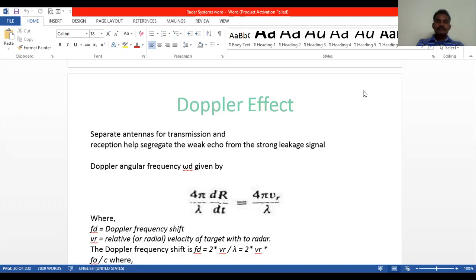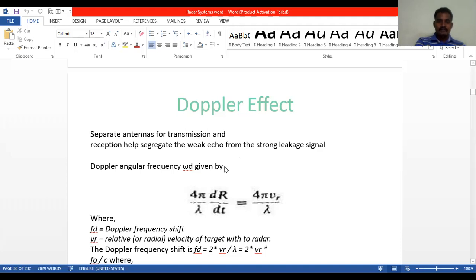Here phi value is 4 pi r by lambda, or we can write this as 4 pi by lambda into d by dt of r, that is 4 pi by lambda into Vr, where fd is the Doppler frequency shift and Vr is the relative velocity of the target with respect to the radar. We already discussed this in the last classes.